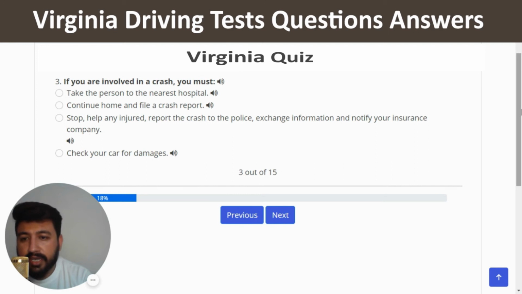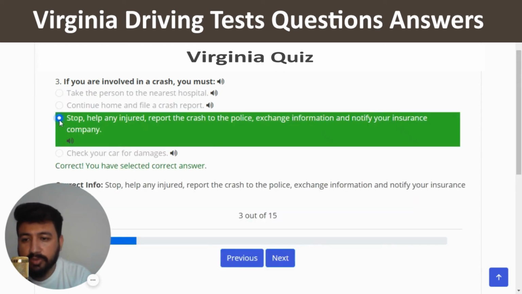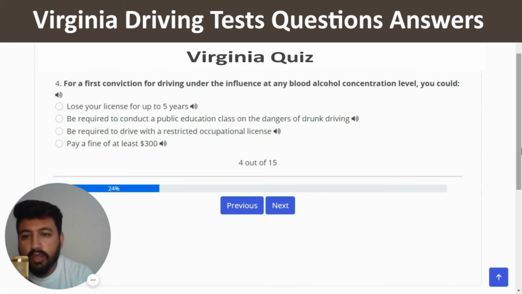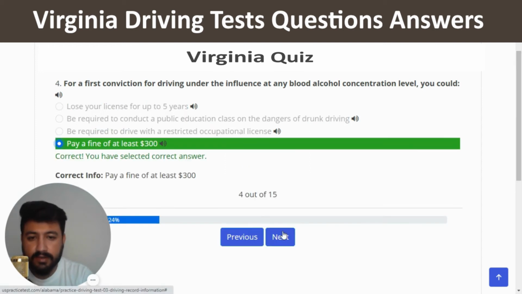The third question is, if you are involved in a crash, you must. The right answer of this question is stop, help any injured, report the crash to the police, exchange information, and notify your insurance company. So let's click on the third option, correct, and next. For a first conviction for driving under the influence at any blood alcohol concentration level, you could. The right answer is pay a fine of at least $300. So I'm going to click on the last option, correct, and next.